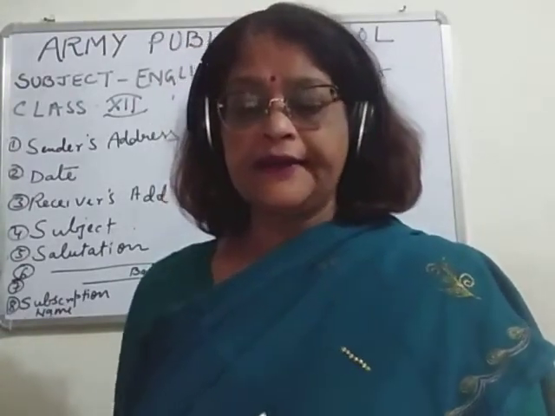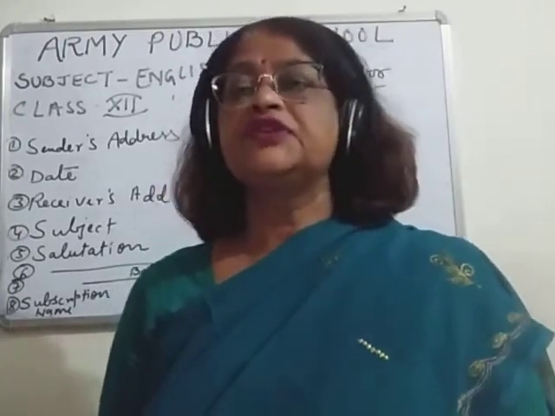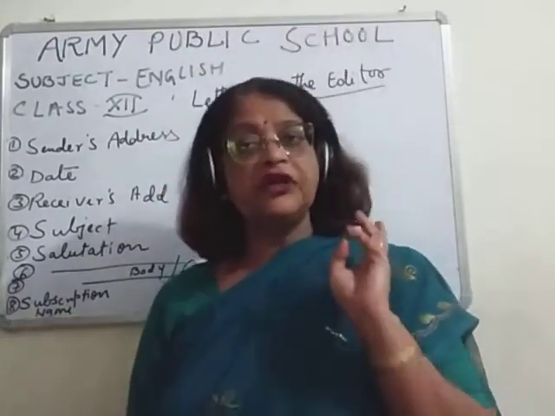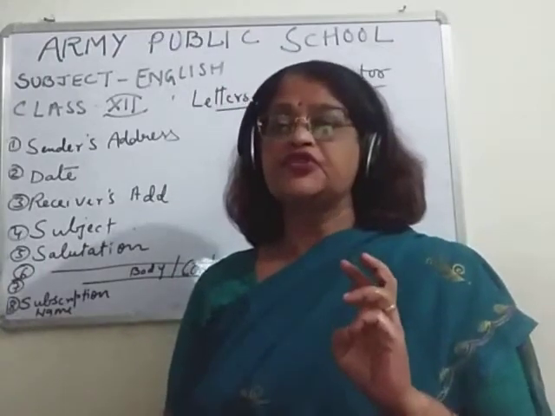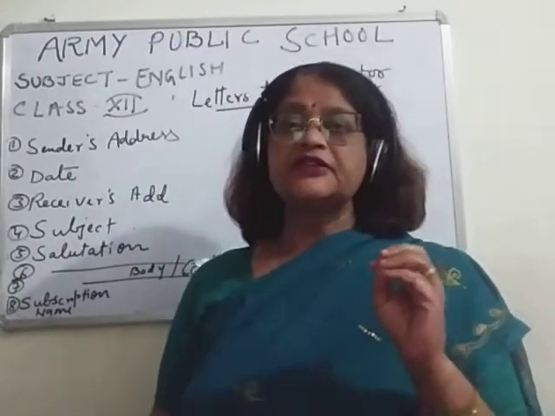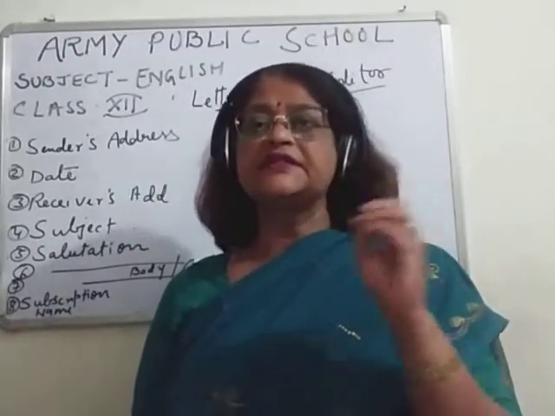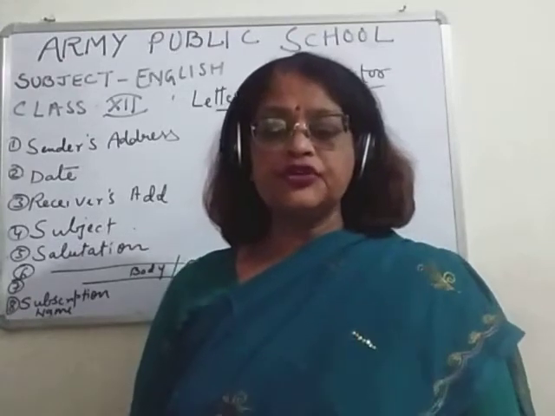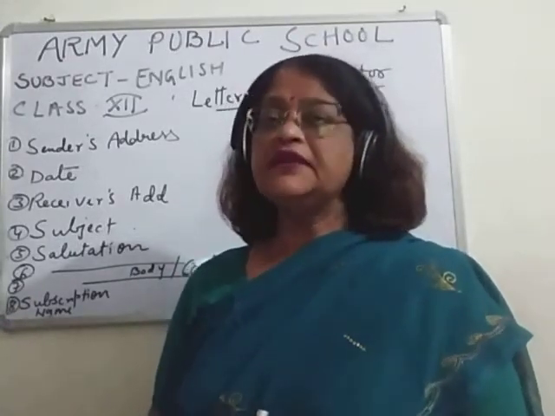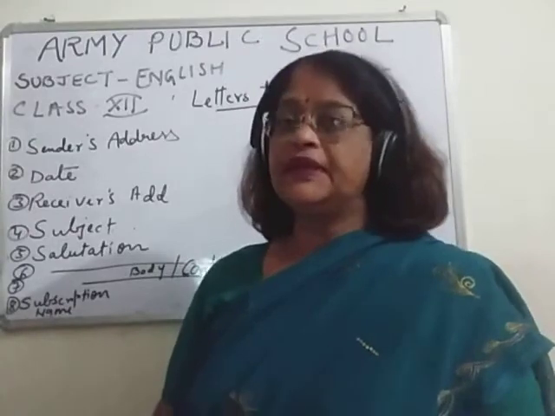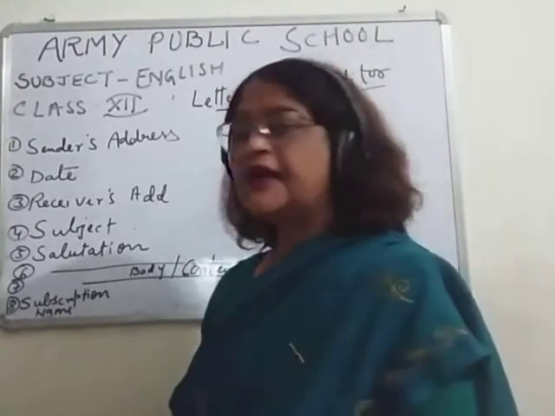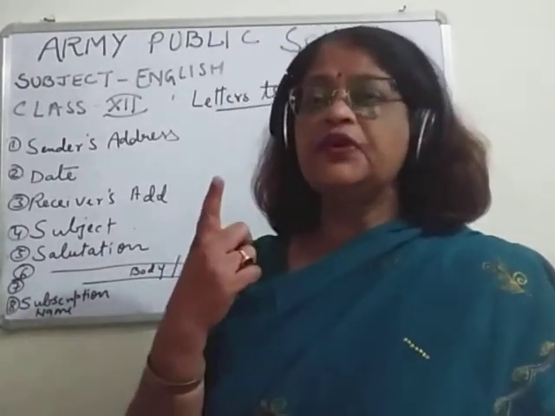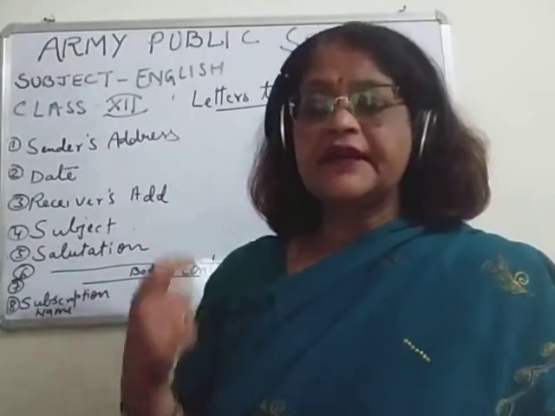And children, you have to see that the house number or plot number or quarter number should be there. Then the name of the lane or the sector or the road should be written. Then your colony name, and finally, children, your place. Okay, I will give you one example of how to write the sender's address.